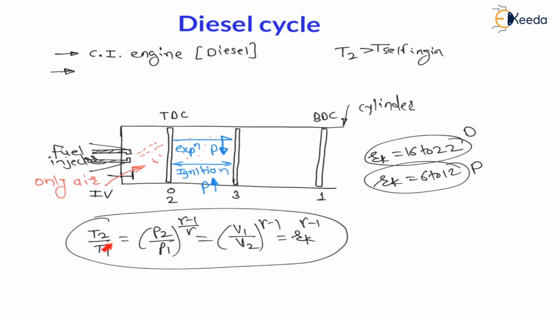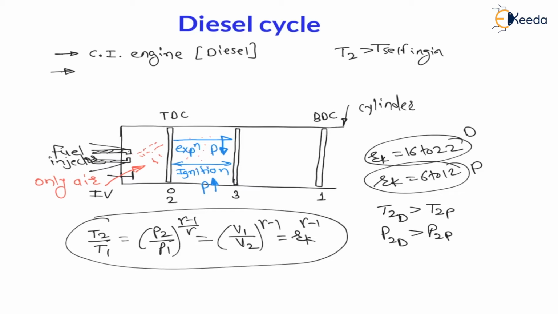Here, simply put in equations, as this arc is more, the pressure at the end of compression as well as the temperature at the end of compression will be more in case of the diesel cycle as compared to the Otto cycle. Therefore T2 for the diesel cycle is more than T2 for the petrol cycle, as well as P2 for the diesel cycle is more than P2 for the petrol cycle, or Otto cycle. We can say petrol cycle is also called Otto cycle.